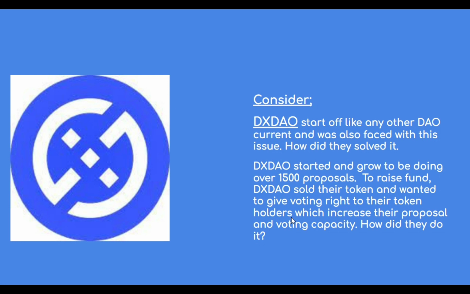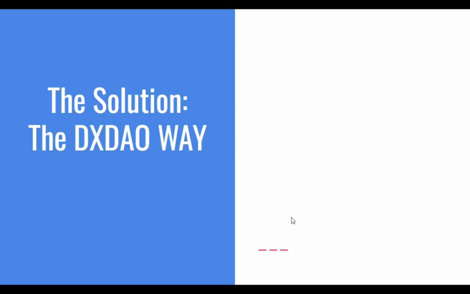DS DAO started and grew to be doing over 1.5 proposals. To raise funds, DS DAO sold their token and wanted to give voting rights to token holders, which increased their proposal and voting capacity. How did they solve this problem? Because a lot of DAOs out there are facing similar problems. How did DS DAO solve their problem? Let's go. Now, the solution, the DS DAO's way. DS DAO's way is the solution.